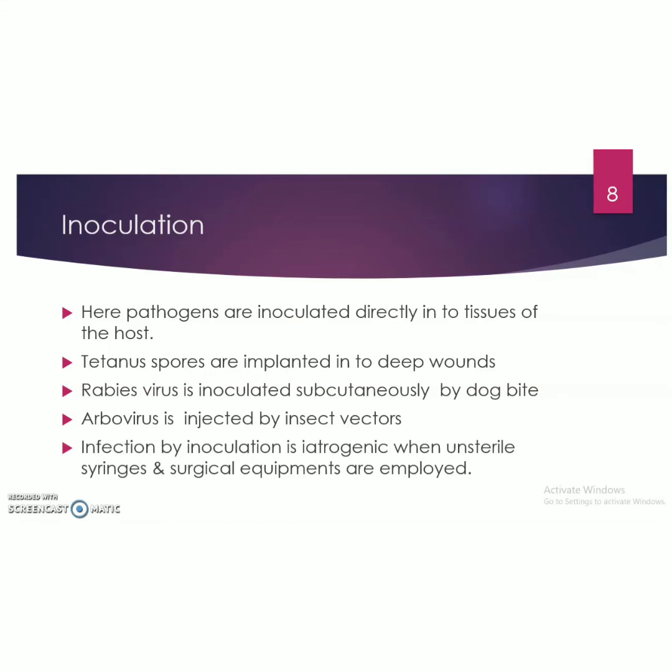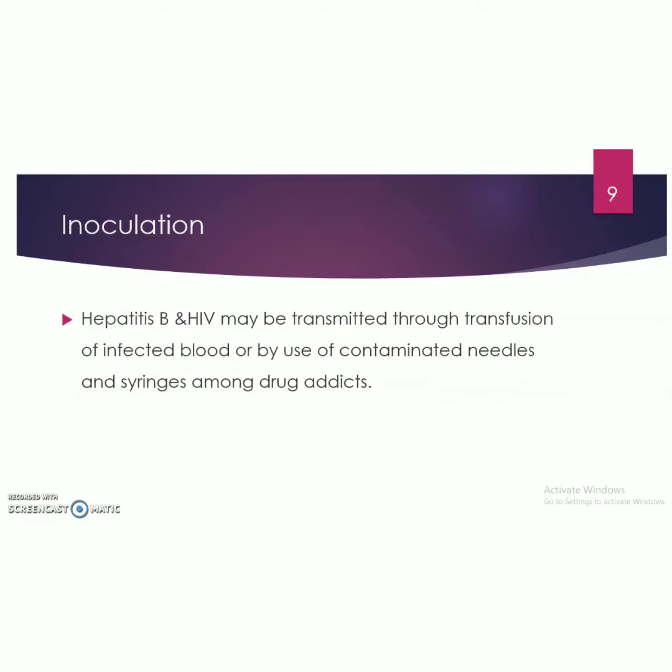Infection by inoculation is also an iatrogenic infection when unsterile syringes and surgical equipment are employed. That is iatrogenic infection. For example, hepatitis B and HIV may be transmitted through transfusion of infected blood or by use of contaminated needles and syringes. This use of contaminated needles and syringes occurs mainly among drug addicts, who share needles and syringes. Such transmission is mainly seen in drug addicts.